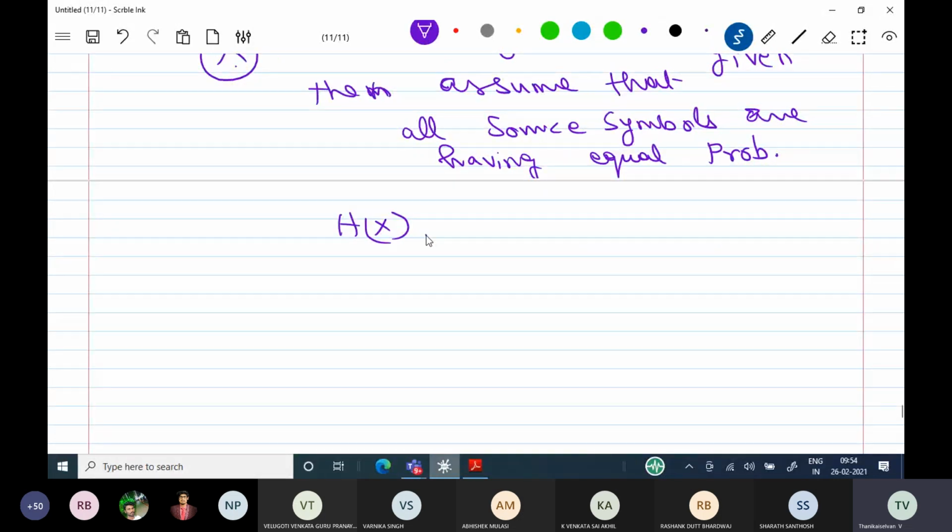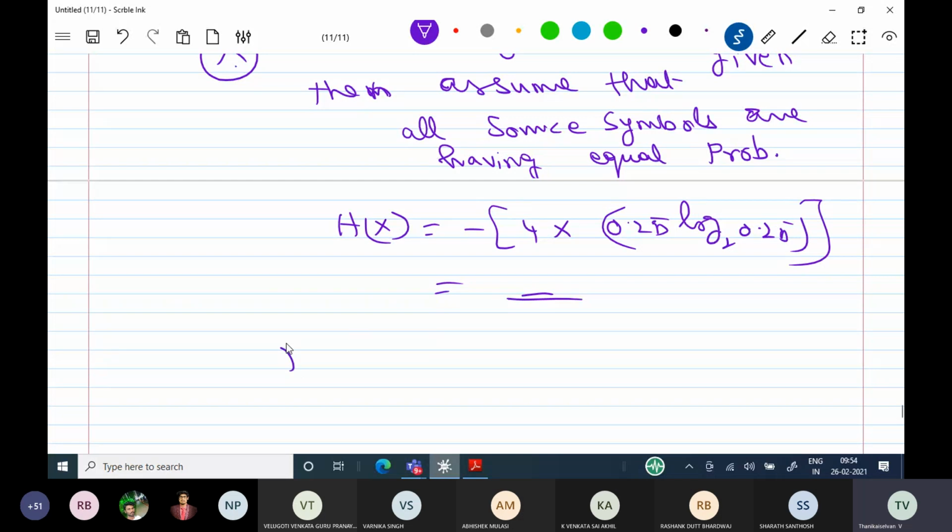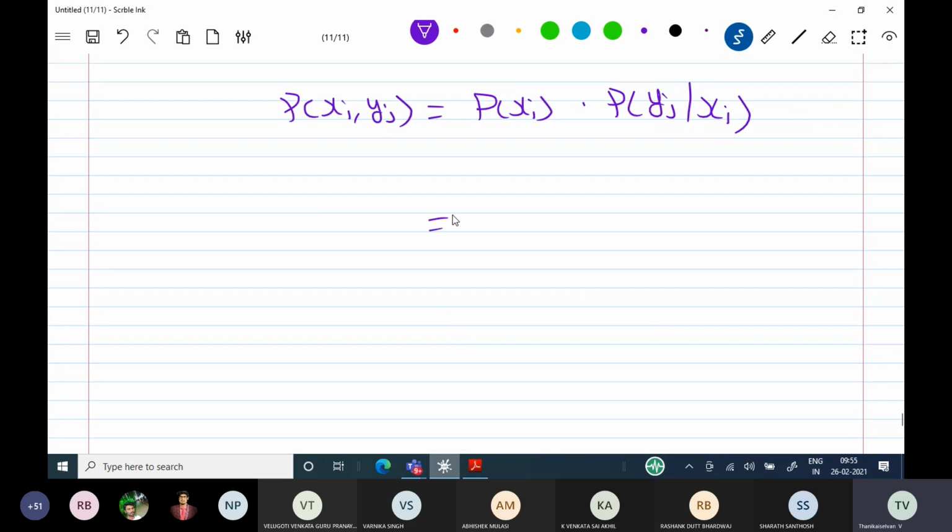Then you go for the probability of xi comma yj, which is equal to probability of xi into probability of yj given xi. You multiply all the values with 0.25, then you will get the joint probability matrix.